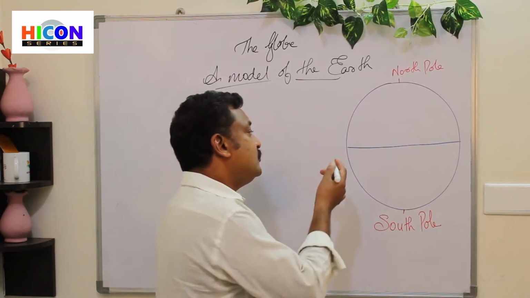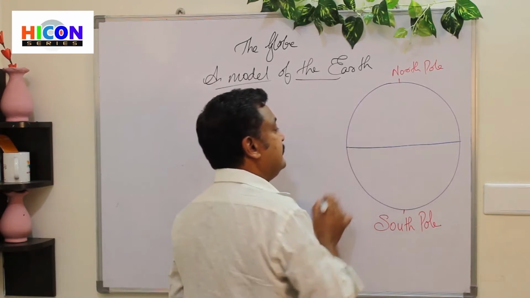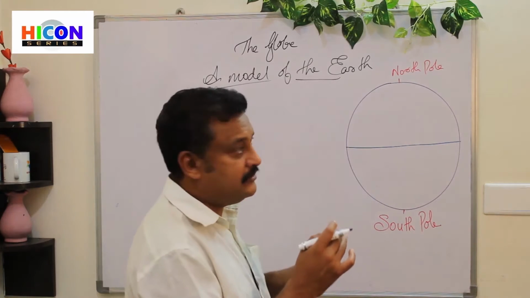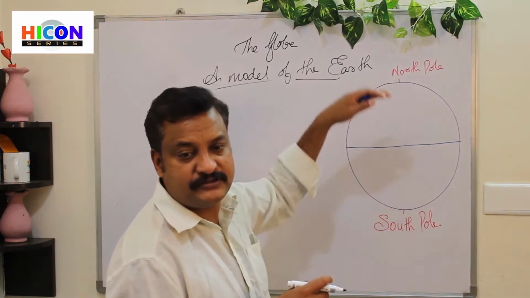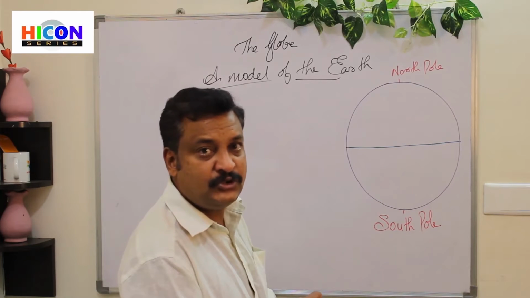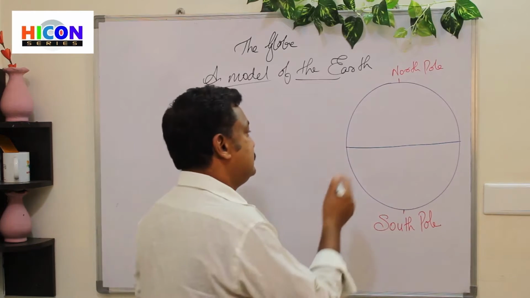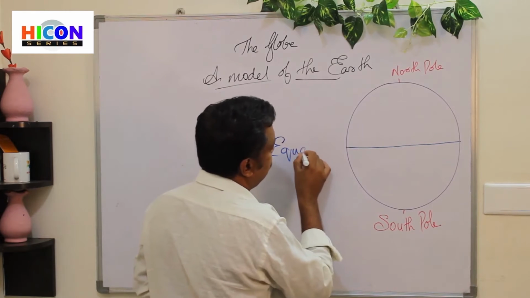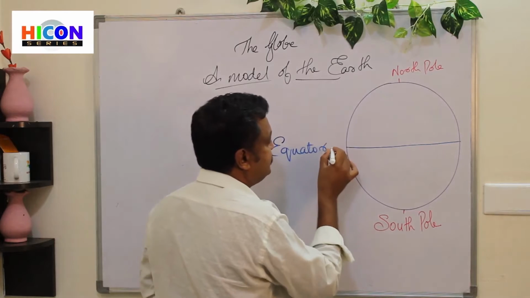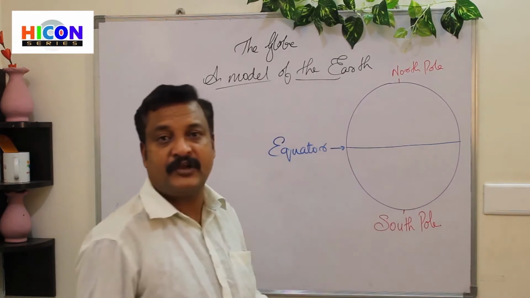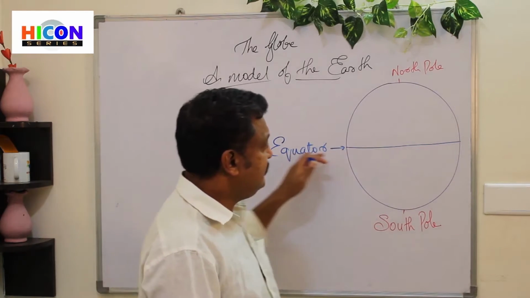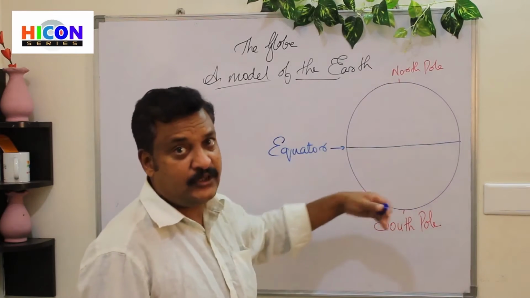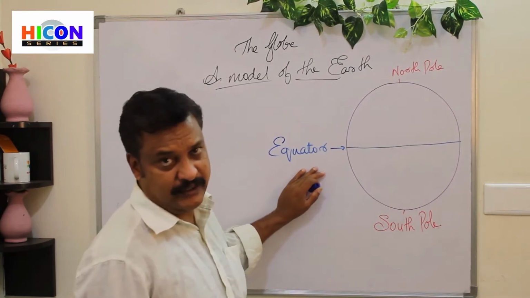Okay, so we draw a line which divides Earth into 2 equal parts, and this line is called the equator. So this line that divides Earth into 2 equal parts is called the equator.